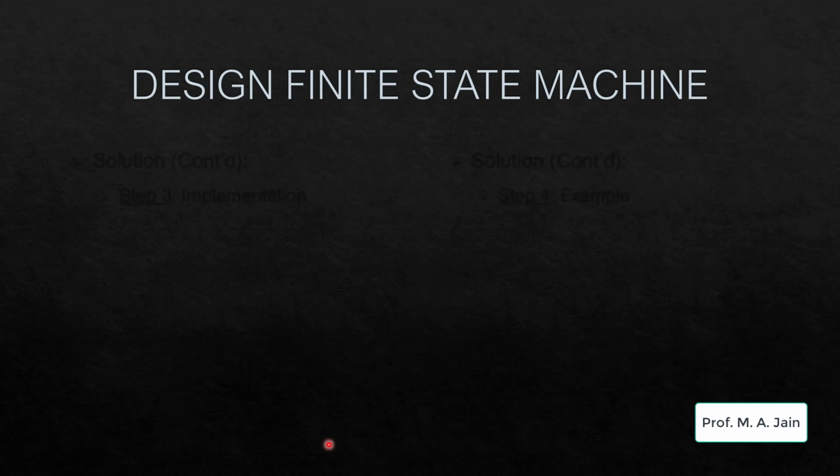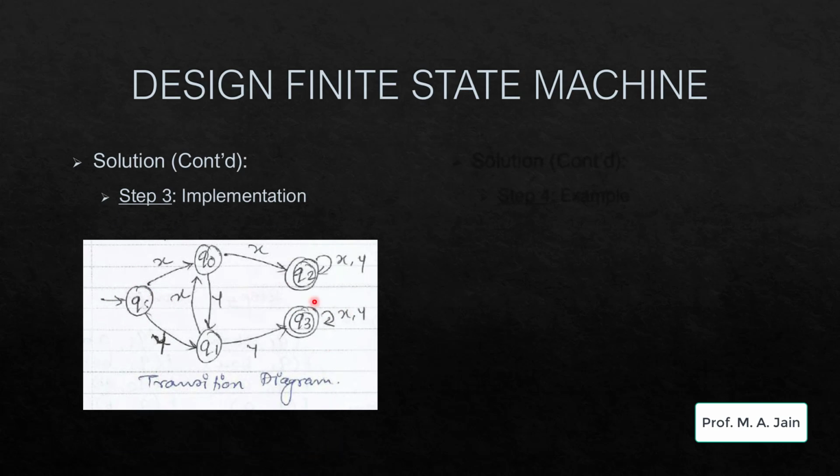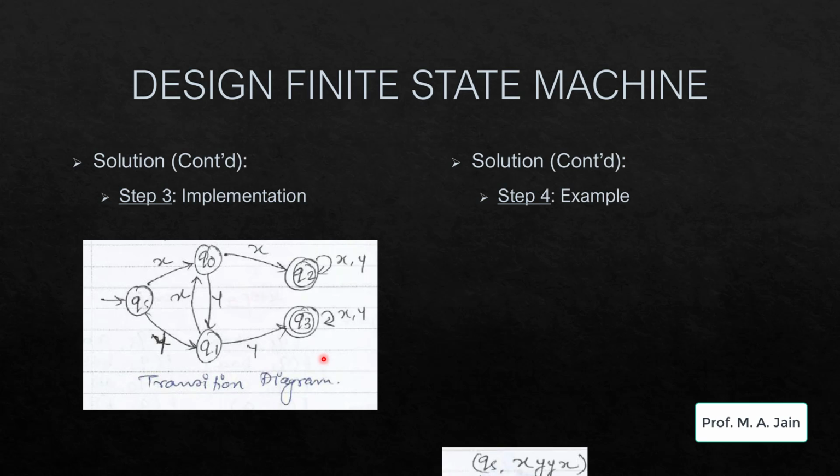Let us check out the state transition diagram. So here we have QS, Q0, Q1, Q2 and Q3. Now as we can observe, Q2 and Q3 will have loops over both the input alphabets mentioned in the question, since Q2 and Q3 are called trap states for this particular example.